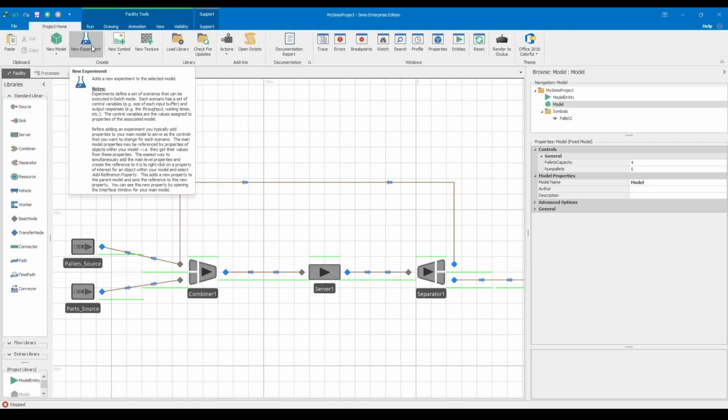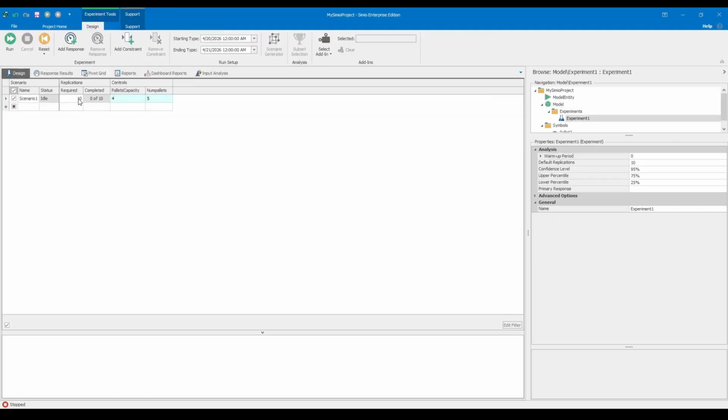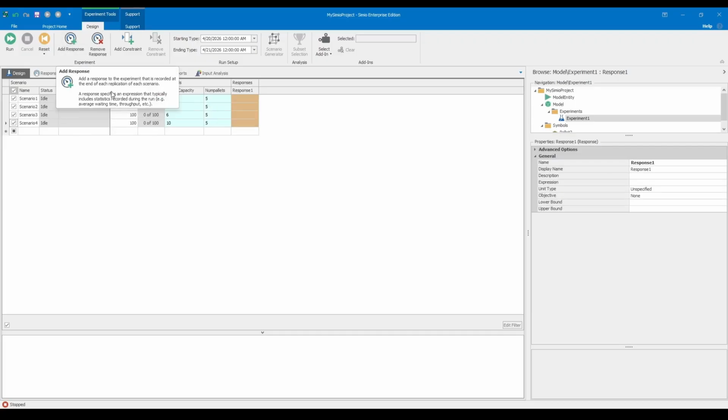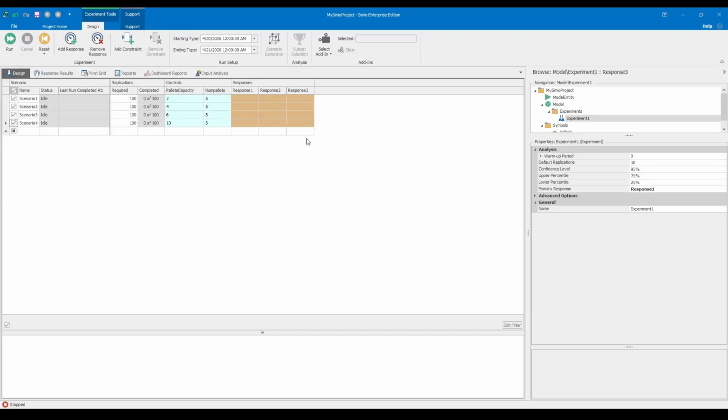Once these are defined, we go back to the facility view to apply them to our objects. We select the pallet source and set the entities per arrival or initial number in system to reference our num pallets property. Then, we click on the combiner and set its batch quantity to reference the pallet capacity property. This ensures that the pallet will only move to the treatment server once it has collected the exact number of parts we are currently testing, whether that is 2, 4, or 6.